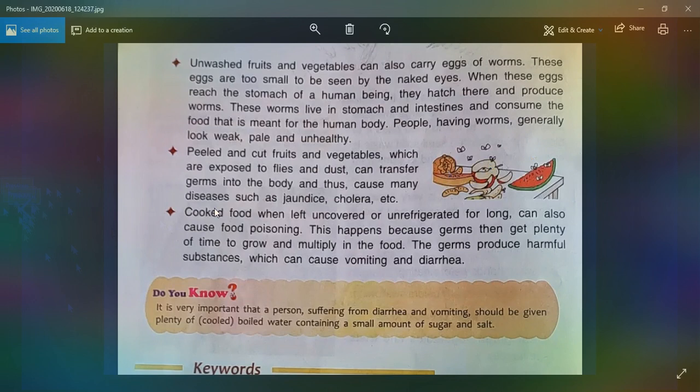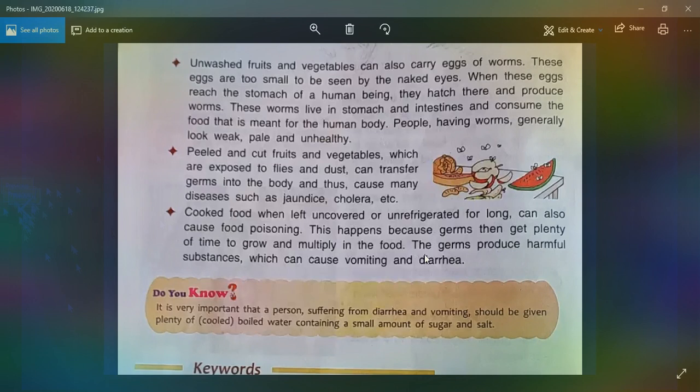Next, cooked food when left uncovered or unrefrigerated for a long time can also cause food poisoning. This happens because germs get plenty of time to grow. They grow fast and multiply in the food.